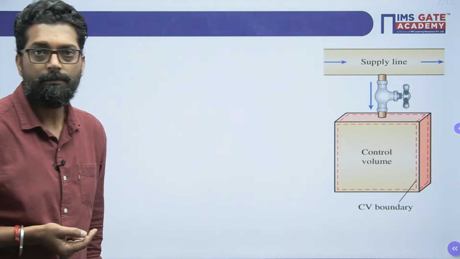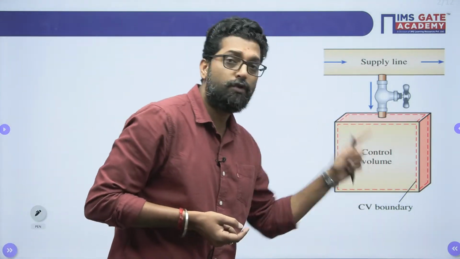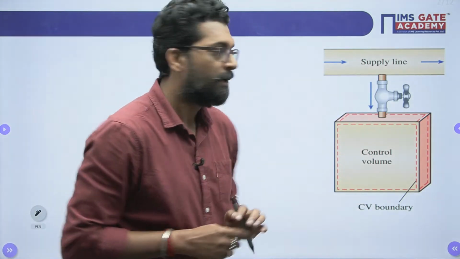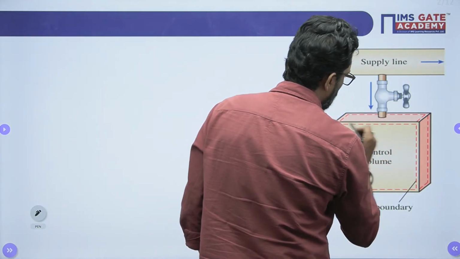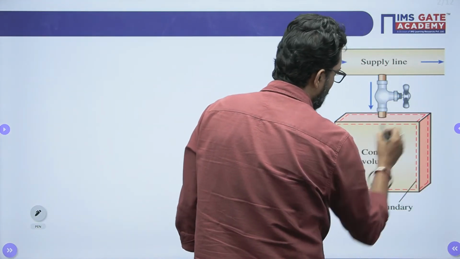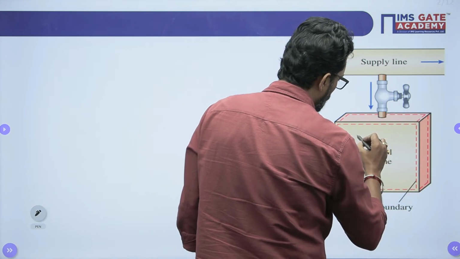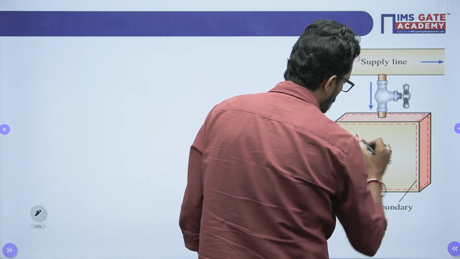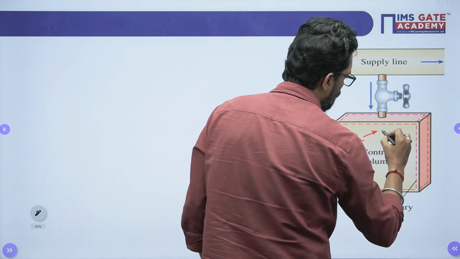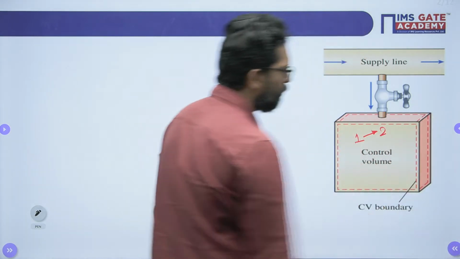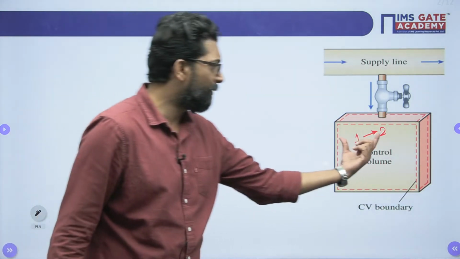In this one there is no exit condition. Let's suppose this is our control volume, and when the valve is closed, we have the control volume property at point 1. Now at the end of the process, the system property is at point 2. So its property will change.